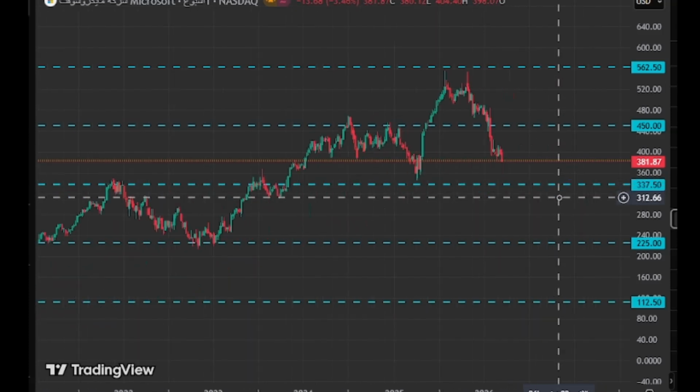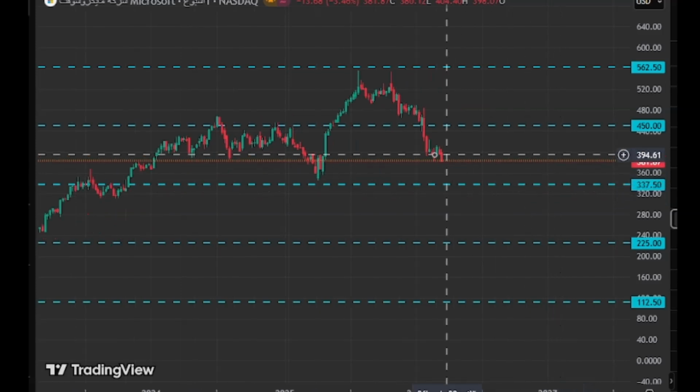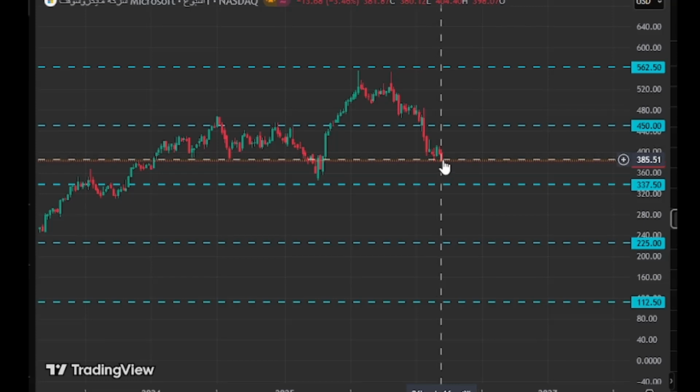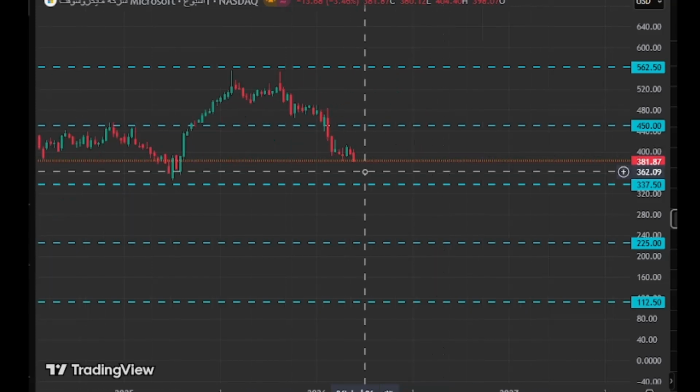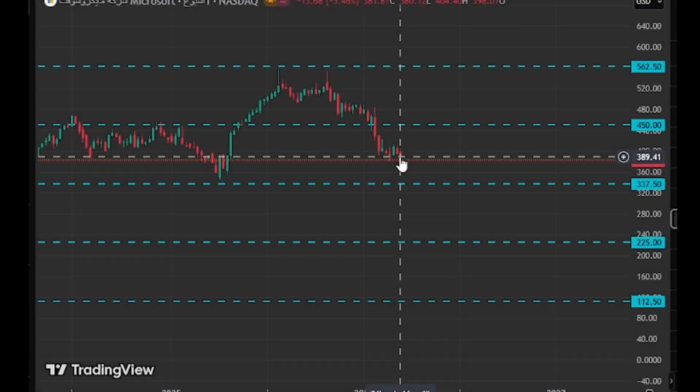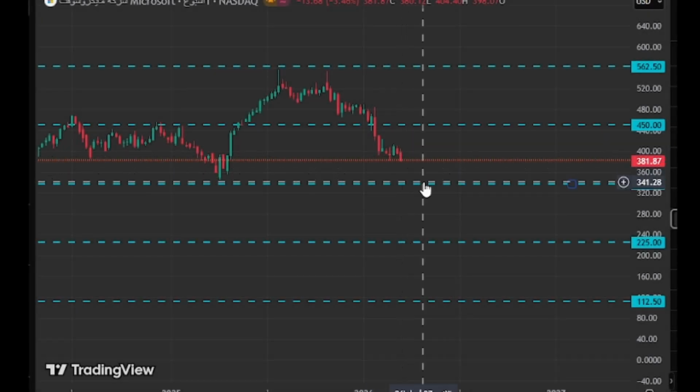To track the price step by step, we monitor the equilibrium line which lies midway between the two lines. We see how it resisted the decline for a while, but the price overcame it, confirming the continuation of the decline towards 337.5.